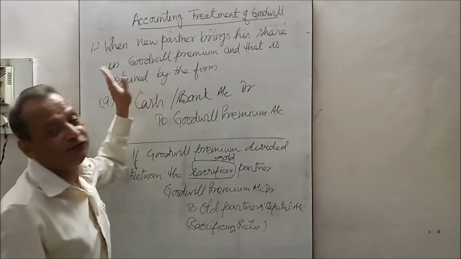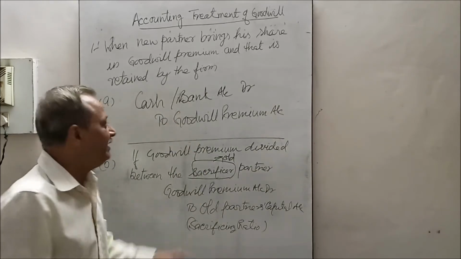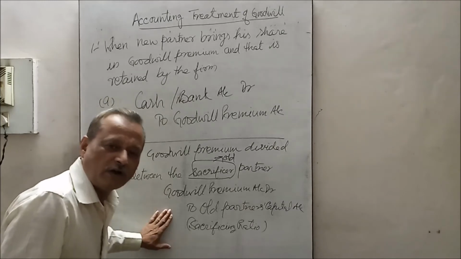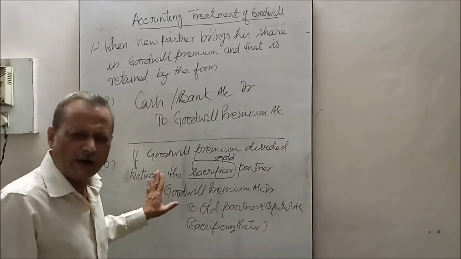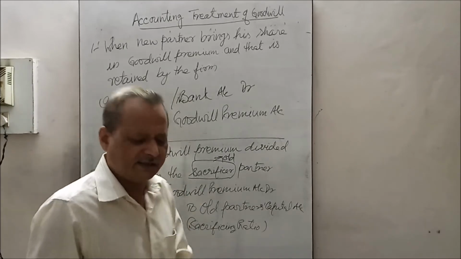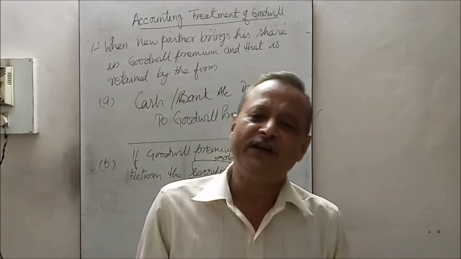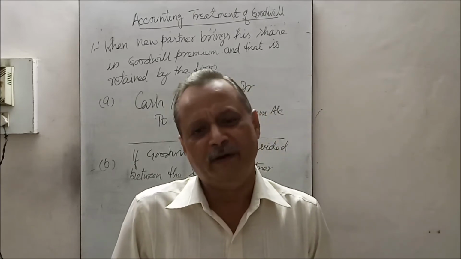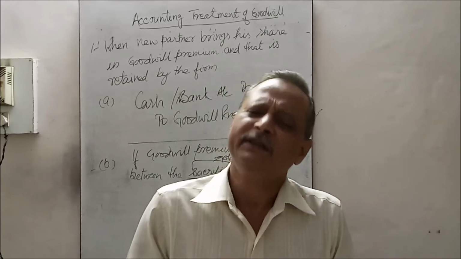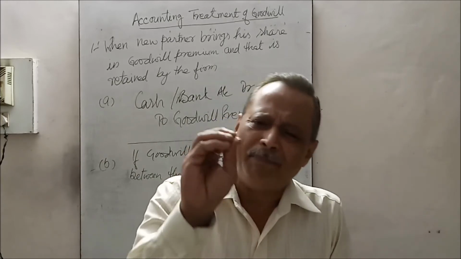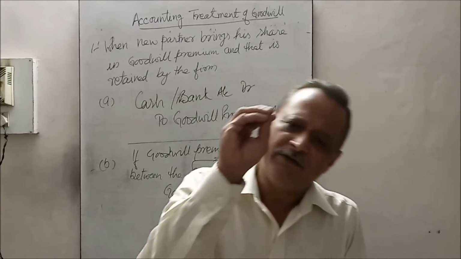Second case, if that is withdrawn by the partners, यानी कि जो पैसा इनके हिस्से का है, the amount of their share, they will withdraw from the firm. So what entry will they pass? It is not necessary that the old partners who sacrificed withdraw the whole amount of their share in goodwill premium in sacrificing ratio. They can withdraw part of their share in goodwill premium. So whatever amount they are withdrawing, that will be recorded.